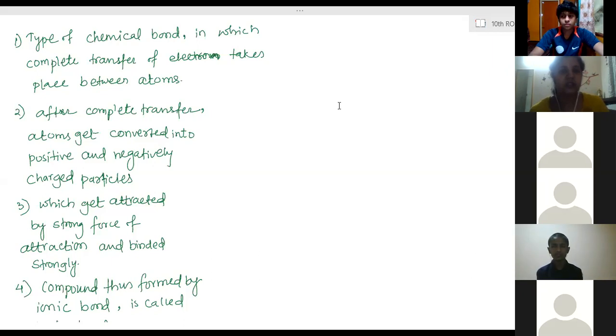But two or more non-metals can combine because they have 5, 6 or 7 electrons in their last shell. So easily, by sharing 1, 2 or 3 electrons among themselves, they can complete their octet. This way they can form compounds which we call covalent compounds. Clear? So formation of ionic compounds we have to learn in this chapter, and formation of covalent compounds we will learn in the next chapter, the 4th chapter. Clear? So we will start with the ionic compounds.